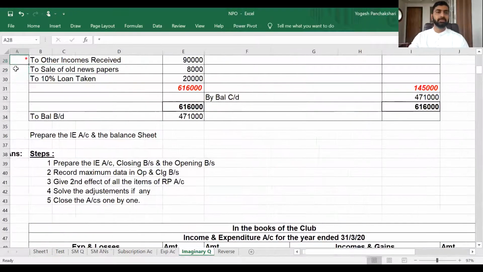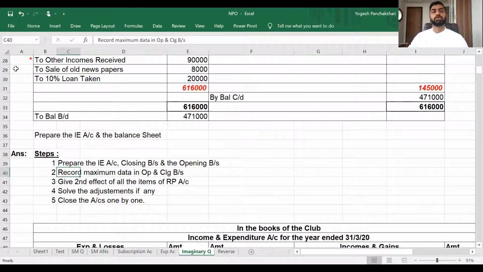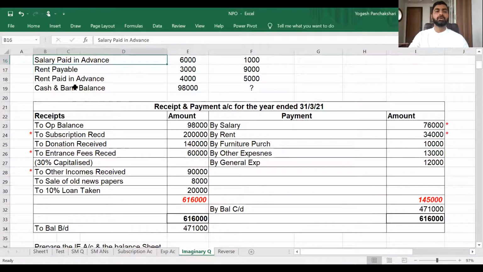Now let's see what is step 3. All the steps are given here. You can take a screenshot of it. Record maximum data in opening closing balance sheet, done. Give second effects of all the items in the receipt and payment account. As you can see, just like the final account, I have made star marks on those having adjustments. So I will just record them, but I will not record the amount immediately.